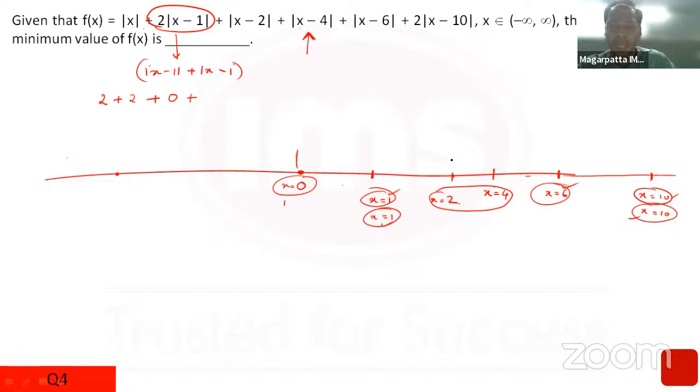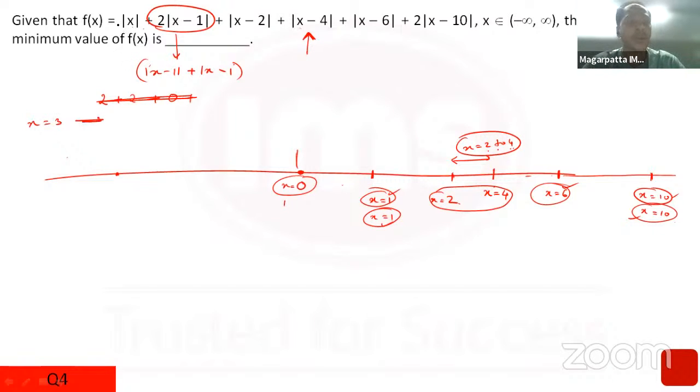So you can take any value from x equal to 2 to 4, and your answer would be the same. So even if you substitute x equal to 2 or x equal to 3 or x equal to 4, the f of x would be the minimum only. So if I just calculate that again by putting x equal to 3, just for that understanding.